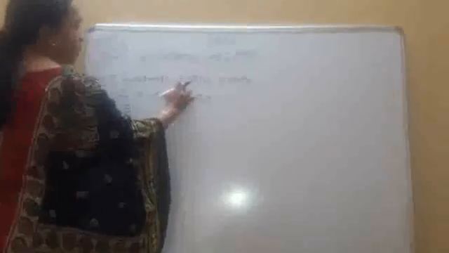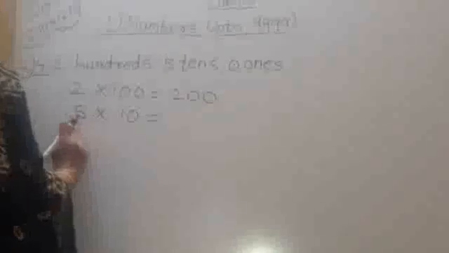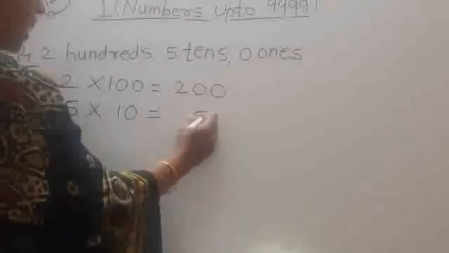Now see fourth question. 2 hundreds, 5 tens, 0 ones. Now see, 200 means 2 multiplied by 100 equals 200. Then what is given? 5 tens. 5 multiplied by 10 equals 50.